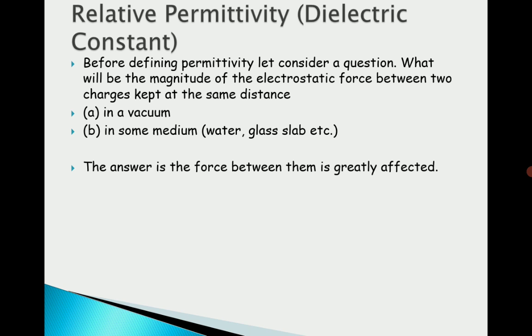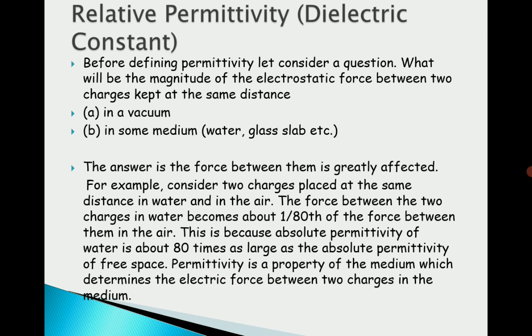Let's see. The answer is the force between them is greatly affected. Let us take an example.